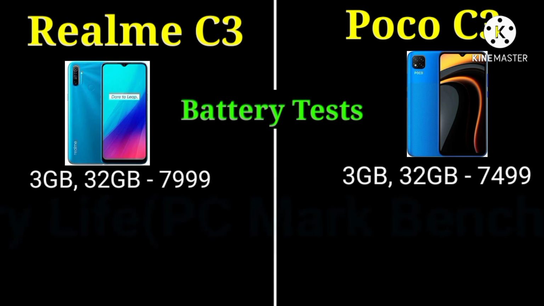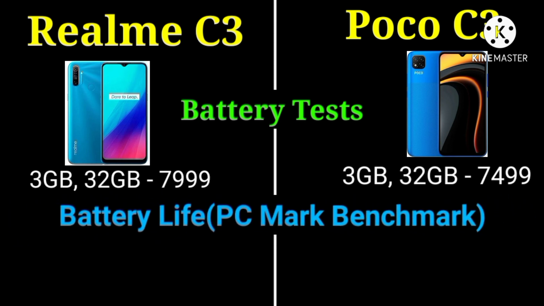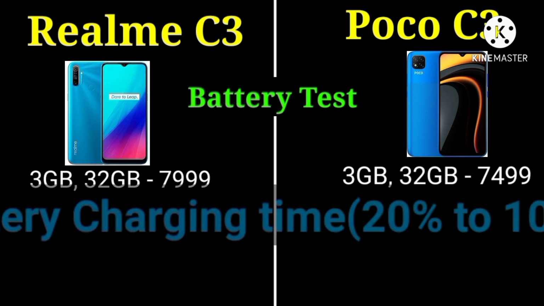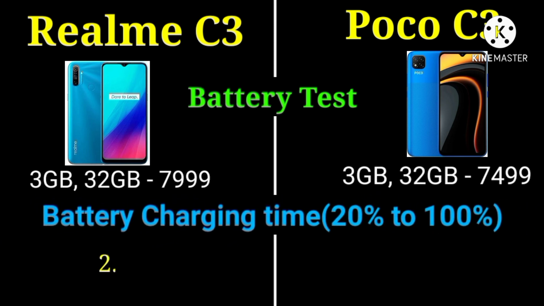Battery test. Battery life of Realme C3 is 18.3 hours. The battery life of Poco C3 is 18.3 hours. Battery charging time 20% to 100% of Realme C3 is 2.7 hours. Poco C3 is 2.8 hours.